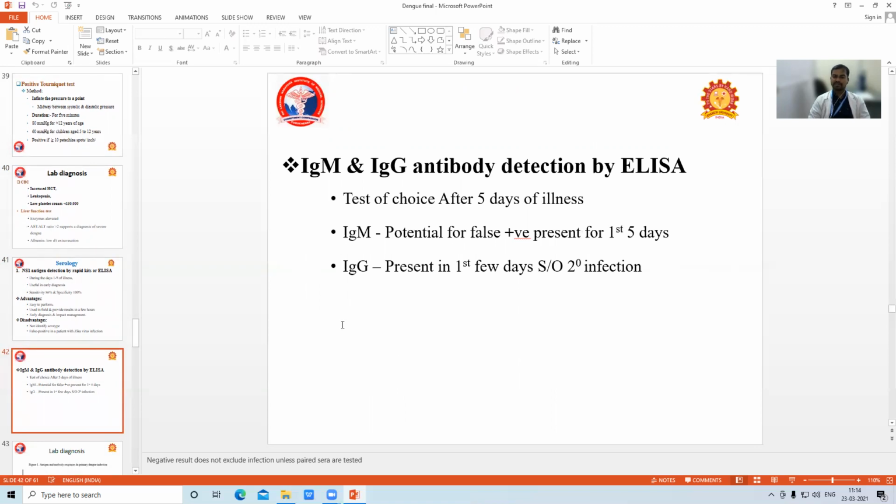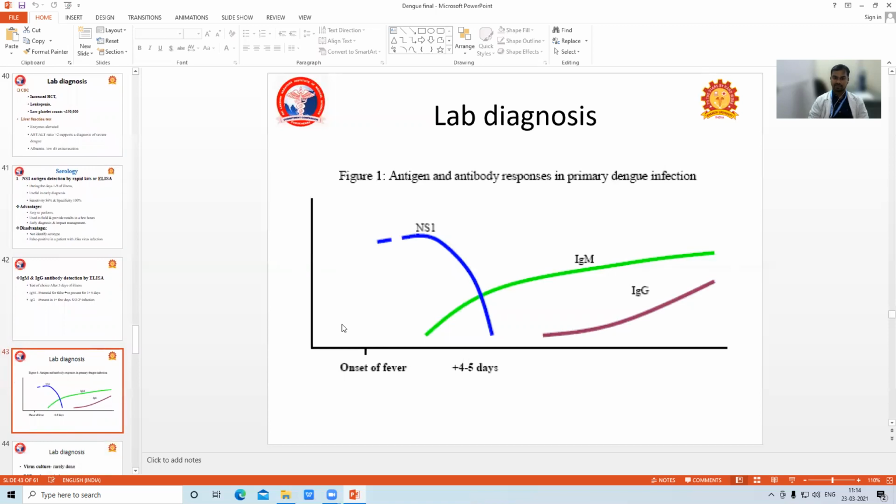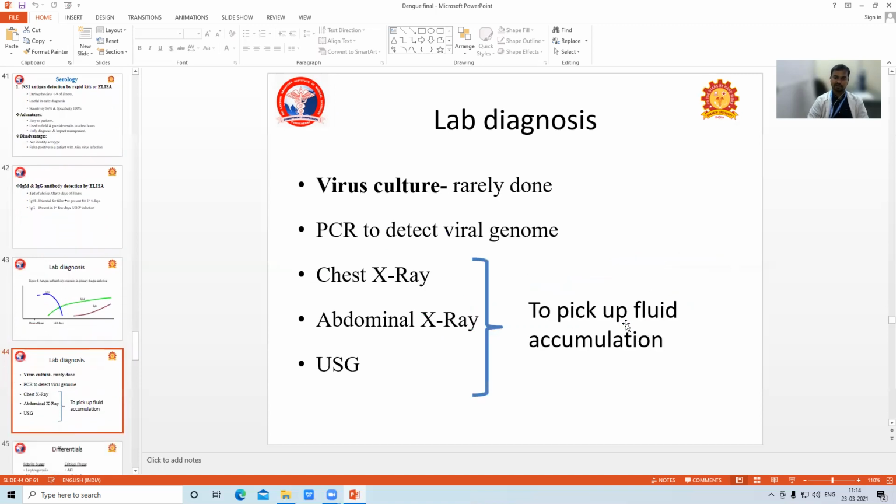If IgG is present in the first 3 days, we should suspect secondary infection. In the typical course from onset of fever, initially NS1 will be positive, then IgM gradually increases, and later IgG. So IgM indicates acute infection, and IgG is usually seen in secondary infection.